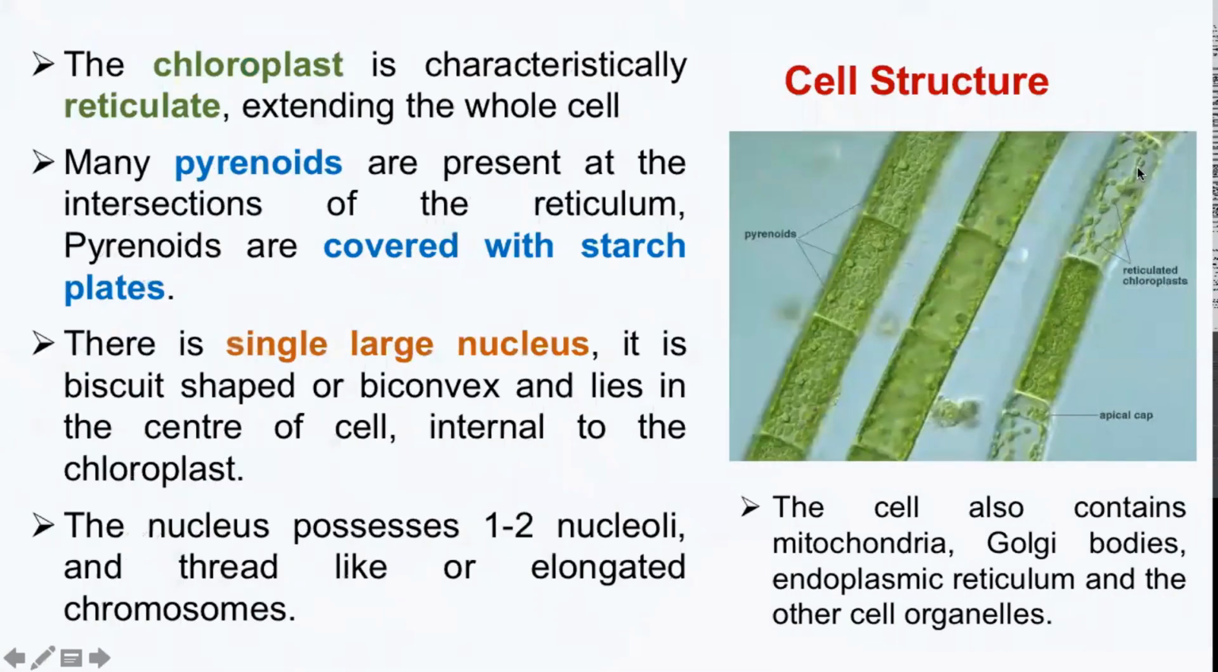So in this picture, which is a microscopic picture, you can very clearly see the reticulate chloroplast and you can see the pyrenoid bodies over here. The pyrenoid bodies are covered with starch plates, and as I said earlier, there is a nucleus lying towards the periphery. It also consists of one or two nucleoli and thread-like elongated chromosomes. Then all the other cell organelles like the mitochondria, Golgi bodies, endoplasmic reticulum, etc. are also seen in the cytoplasm.